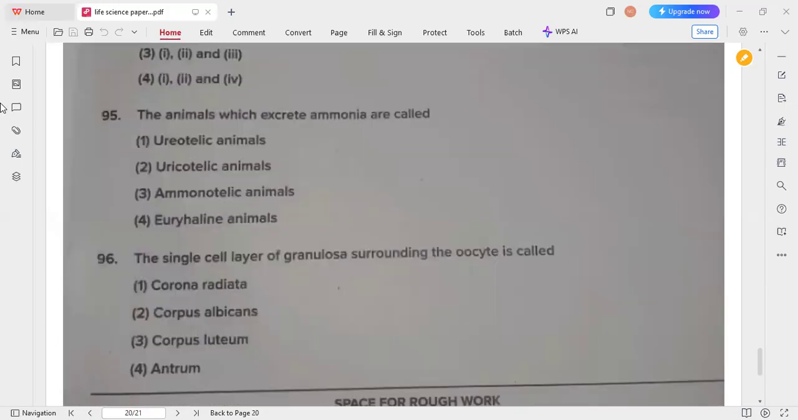The animals which excrete ammonia are called what? They are called ammonotelic animals. Option 3 is the correct answer. The single cell layer of granulosa surrounding the oocyte is called corona radiata. This is the single cell layer. So option 1 is the correct answer.